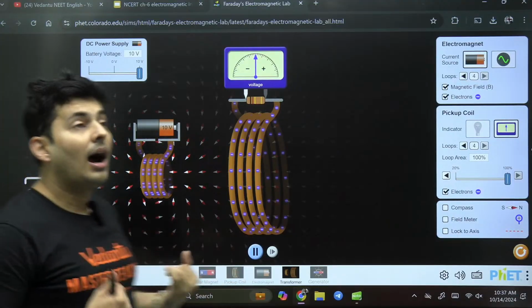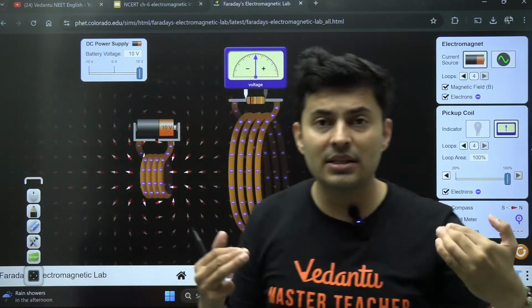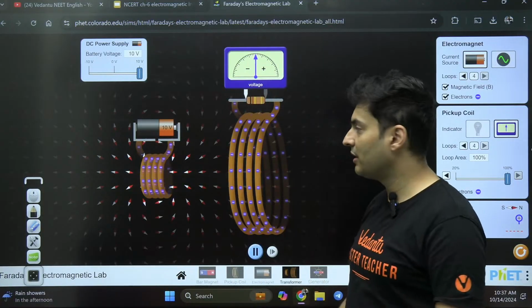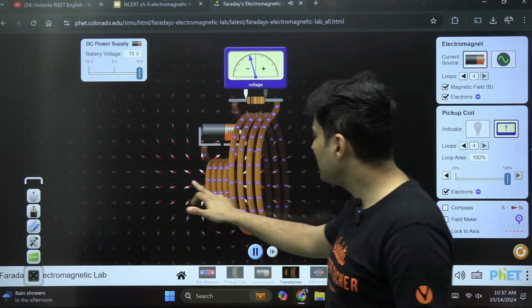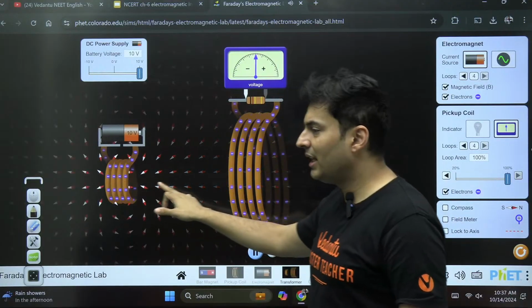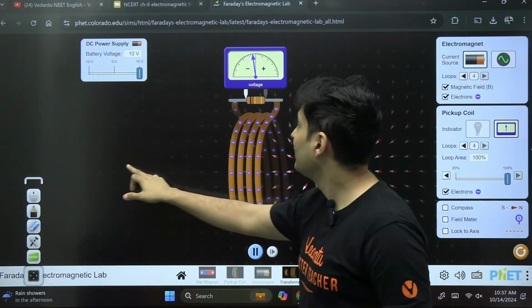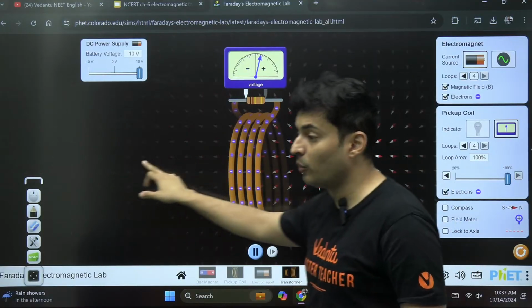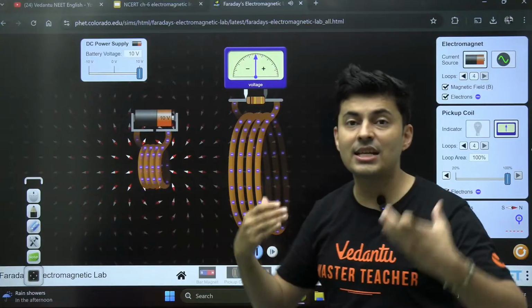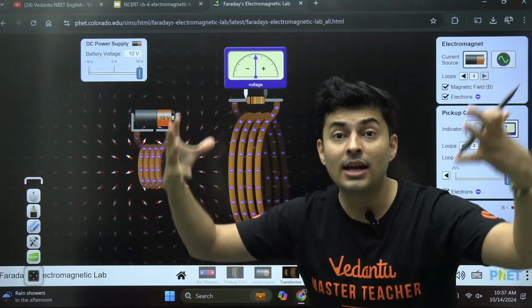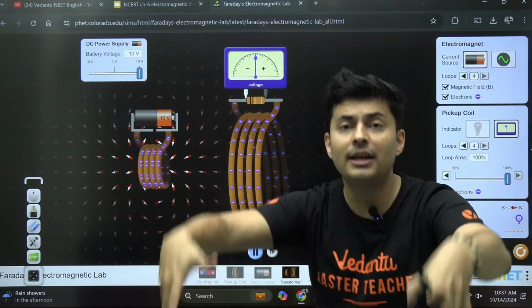So how quickly the flux changes decides how much deflection or how much electricity is generated. If it is not changing so much, then the electricity generated is also not so much. But if it changes really fast, then the electricity generated is also more. So how quickly the flux changes decides the electricity which is generated.